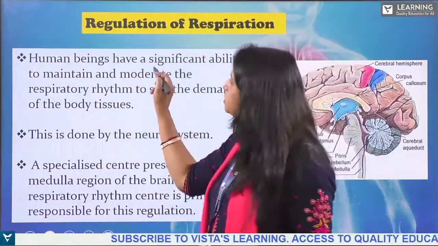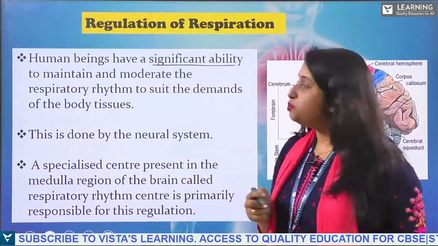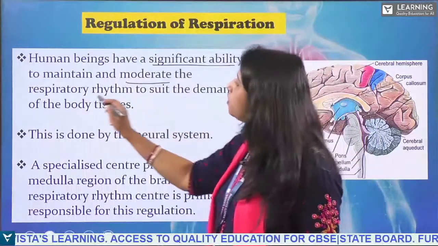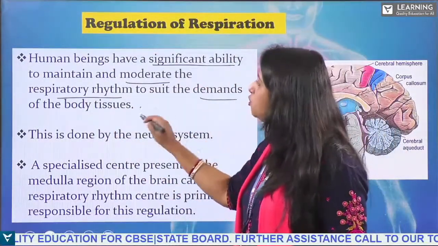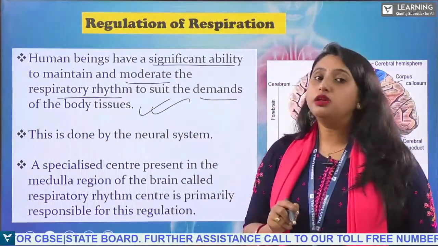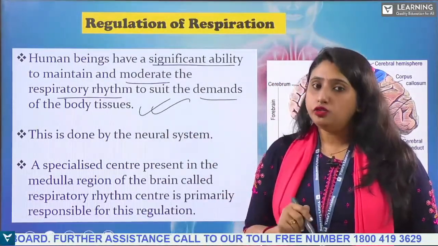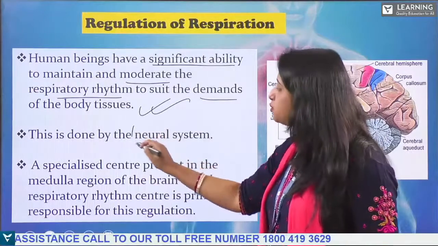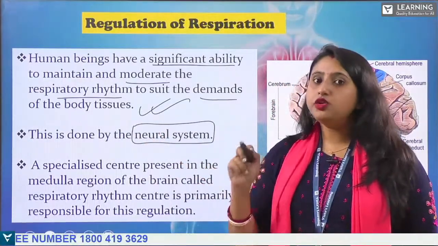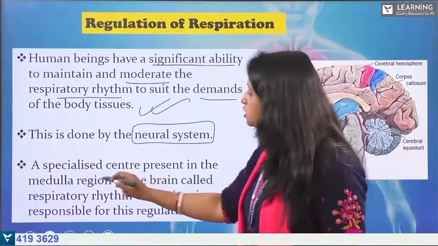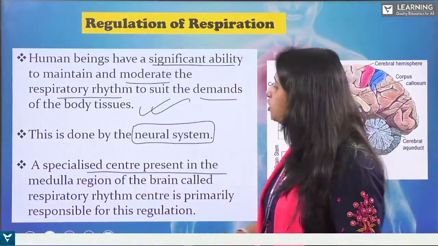Human beings have a significant ability to maintain and moderate the respiratory rhythm to suit the demands of the body tissue. This is being done by whom? That is the neural tissue, which is responsible for the control and coordination in our body, that is the neural system, and a specialized center present in the medulla region.